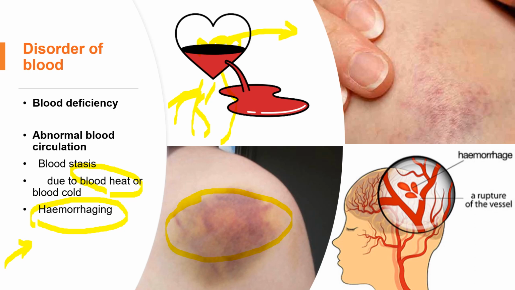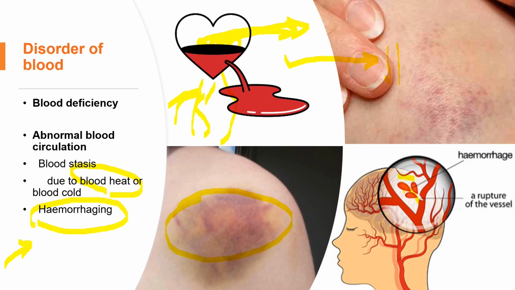In other aspects, it can cause blood stasis depending on which period. At the beginning, the blood can move faster, and in the end, once the blood is concentrated, it can cause blood stasis. It will stop. So if there is blood heat, the blood moves faster, and blood is easier to move out of the vessel.